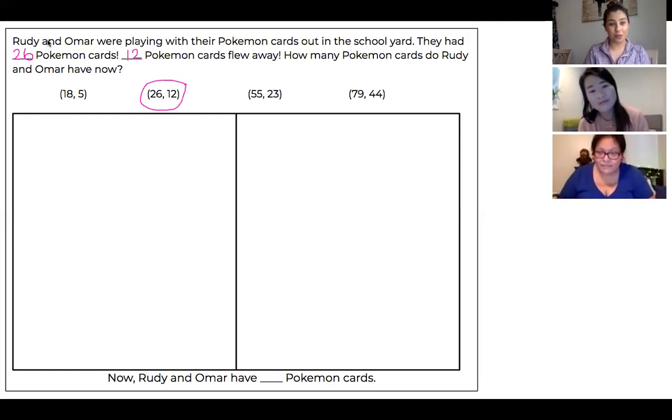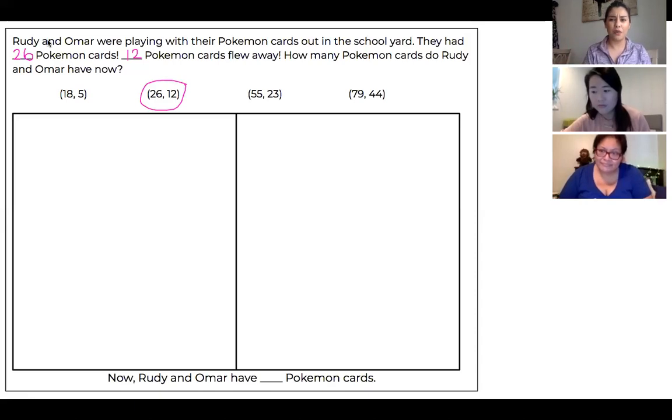Right. So they got lost. They don't have 26 anymore. They probably have, and I saw you going like this, Ms. Rosales. What do they have? Fewer Pokemon cards. They didn't get any more. They actually lost some. So their Pokemon cards are going to be fewer than what they originally had.